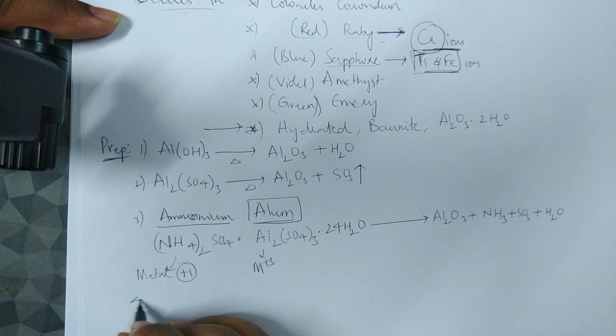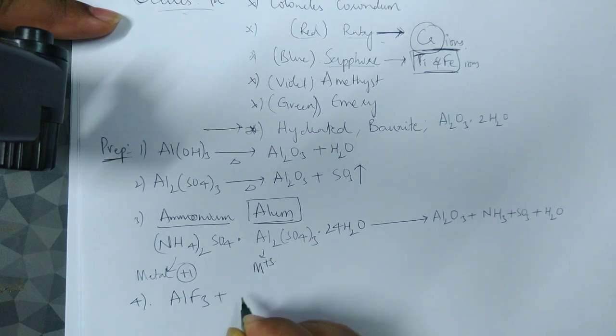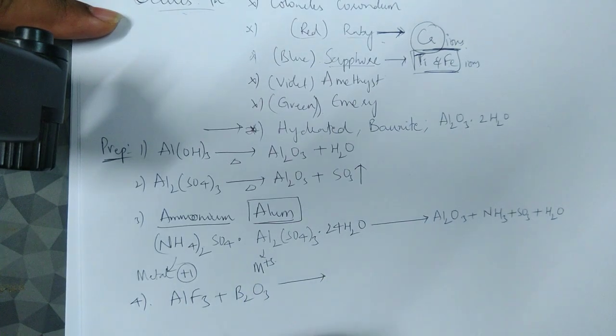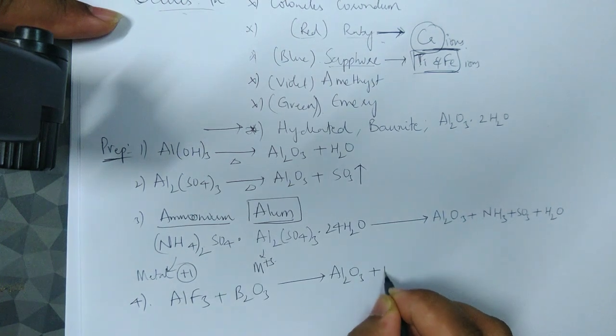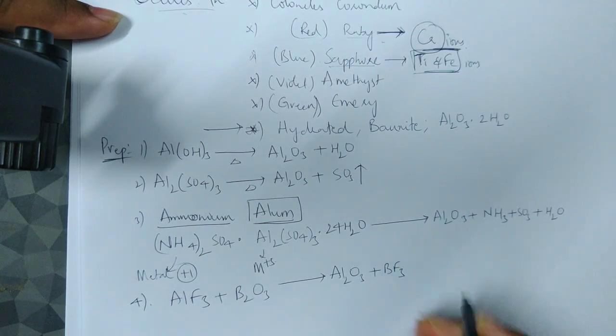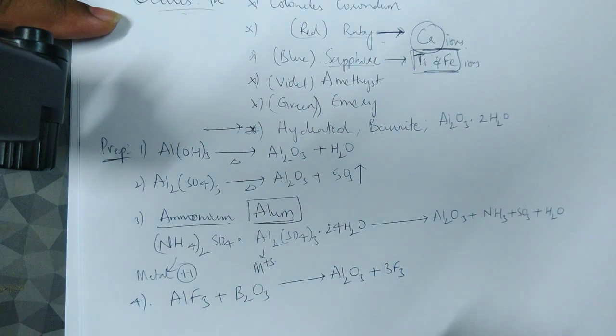And lastly, a very important one which we have already seen: aluminum fluoride on treating with B2O3, boron oxide, forms Al2O3 plus BF3. If you remember, we studied the preparation of boron trifluoride in the same way.